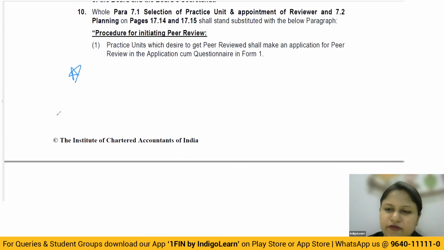Then after that, the protocol will follow: how the review will be conducted, when they will come, what they will intimate you before time, what the timeline is for all of this to be completed. So this is quite self-explanatory. We'll have an understanding properly.